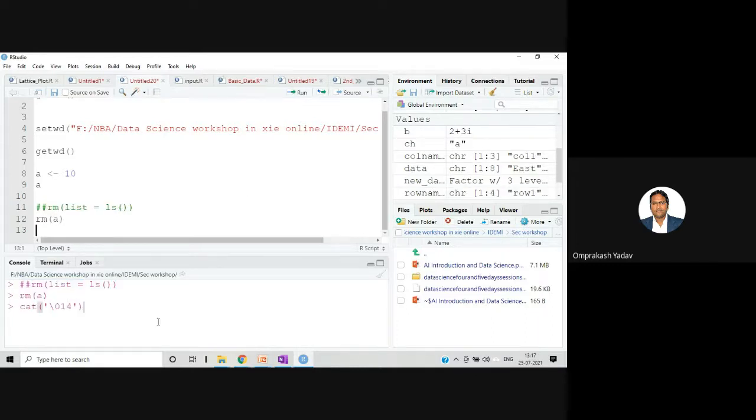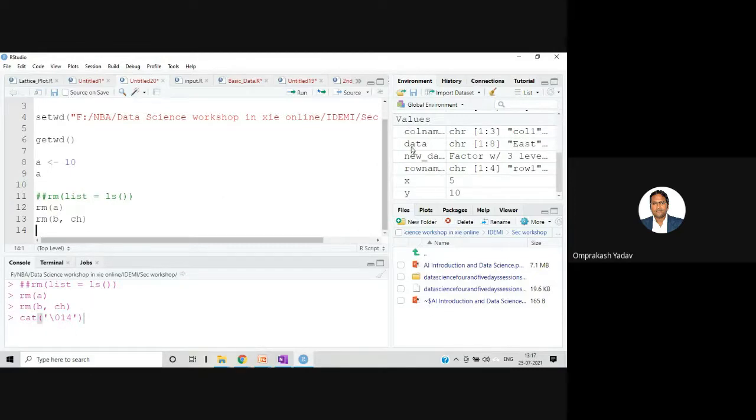It's going to remove only that from here. I can also say rm(B, CH), since A I have already removed, and enter. So it will remove B and CH from there. So we can remove multiple variables from this particular environment window. And if you want to clear everything, you can just give this particular command and it will clear the entire list.